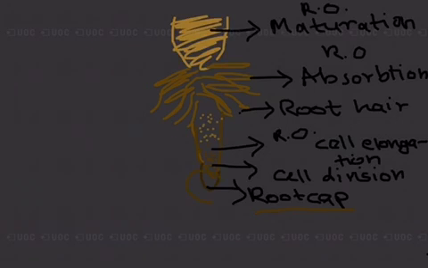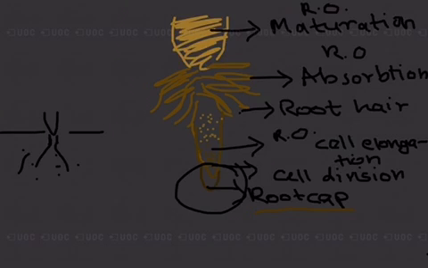So the cells right here secrete mucilage, or something which acts as a lubricant for the passage of the root to pass through the soil. So let us say there's this root cap, and it secretes this mucilage which makes the passage of the root easier throughout the soil. All right.